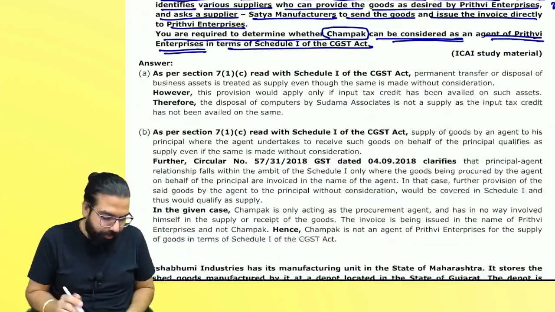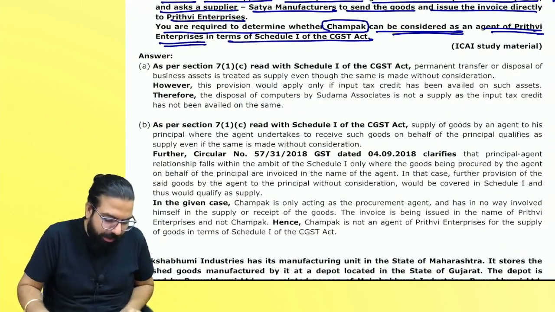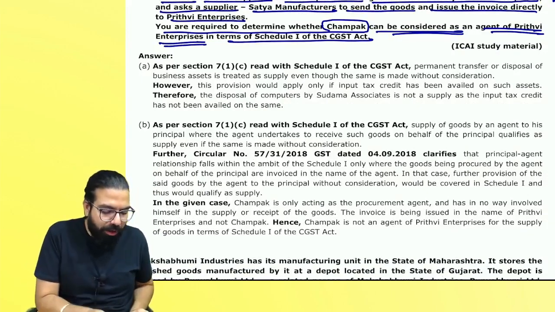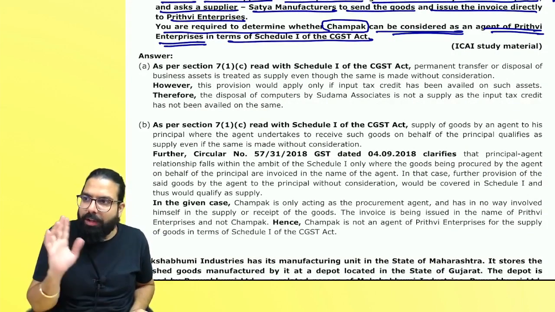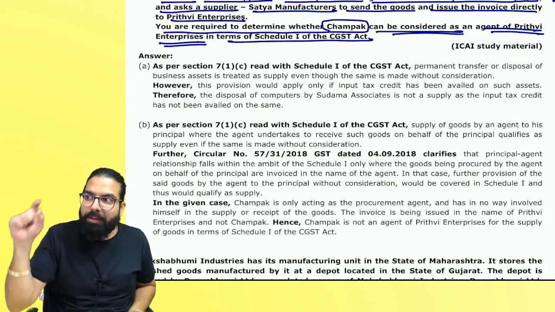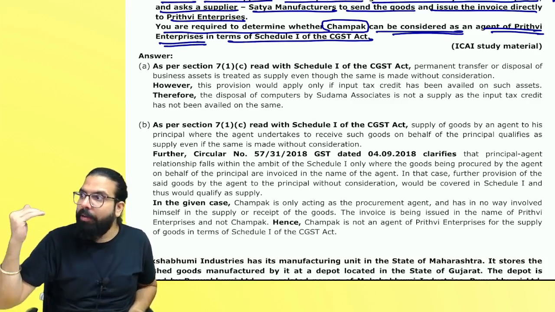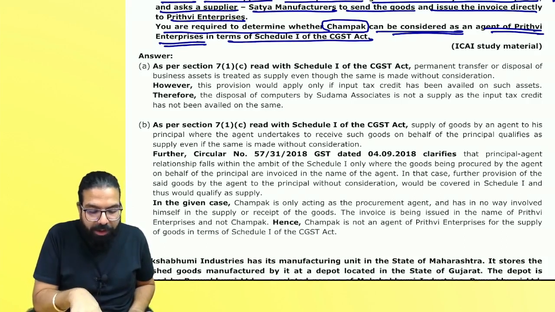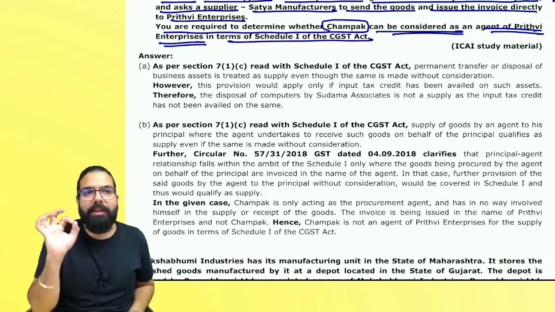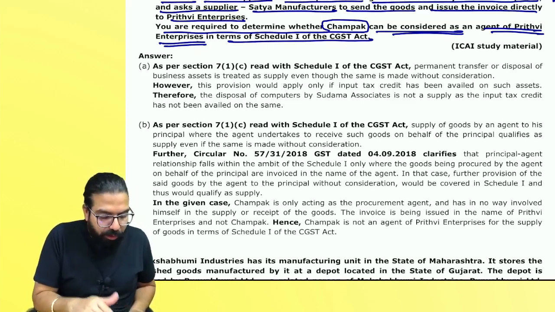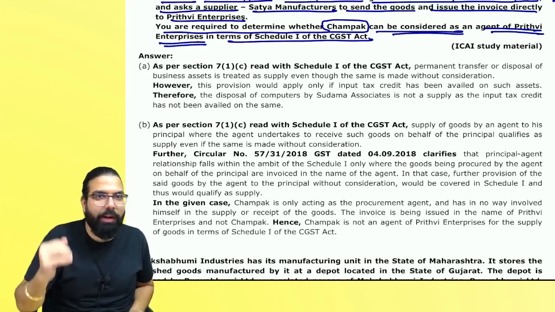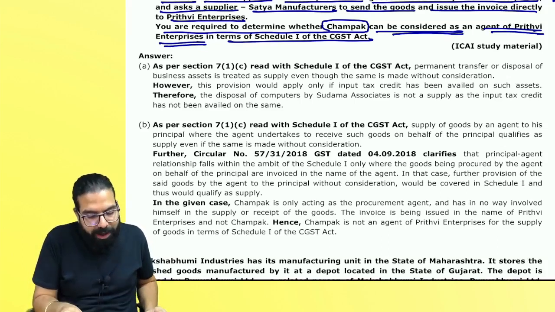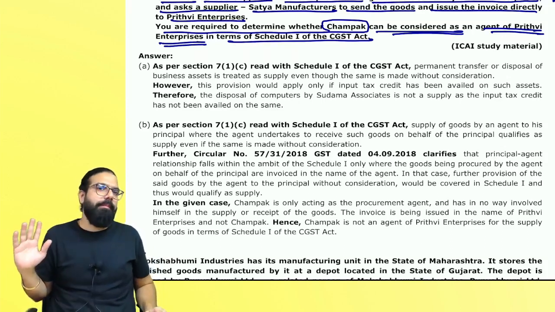Let's compare. As per section 7(1)(c), read with Schedule 1, permanent transfer or disposal of business asset is treated as supply even though without consideration. First, they wrote the law. Examine means first they wrote the law and then the law will be put in your situation to examine your situation. However, the provision would apply only if ITC has been availed on such asset. This is the law. Then they are applying it to the situation and concluding: the disposal of computer by Sudama Associate is not a supply as the ITC has not been availed on the same. Are we clear?